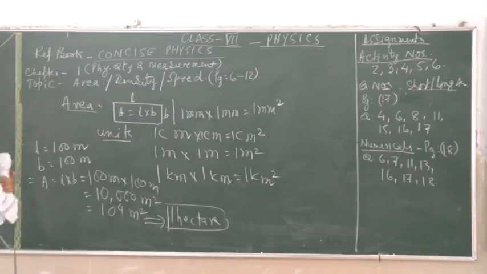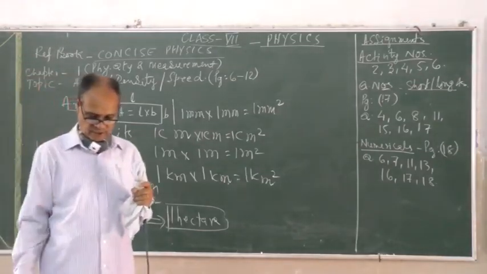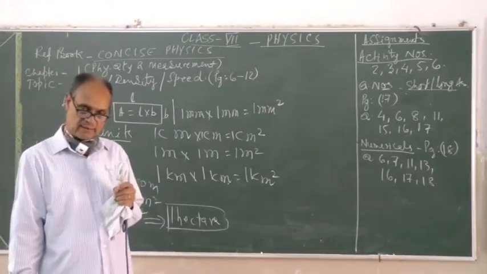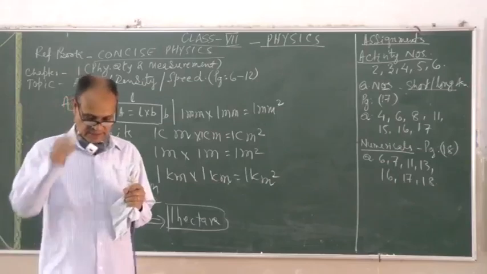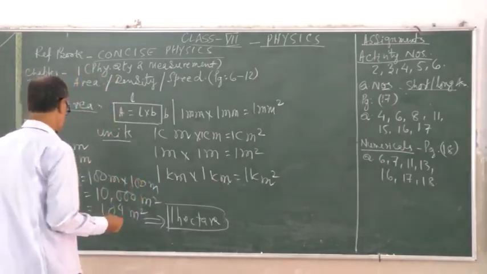Similarly, had that been a much bigger field, that is called square kilometer as well. That can be another unit called square kilometer.